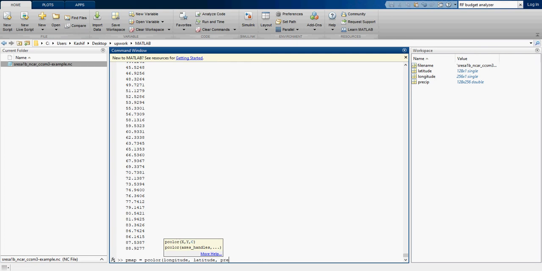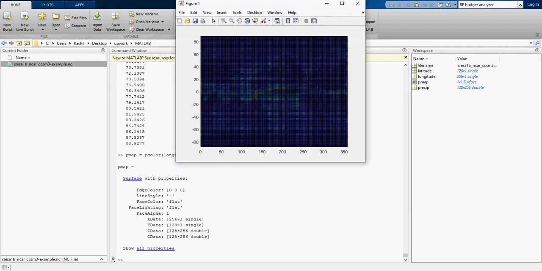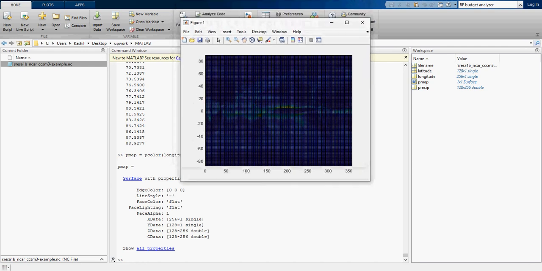It is precip. So it is going to pcolor this. Let's see what it is going to do. Okay, now we got the map.